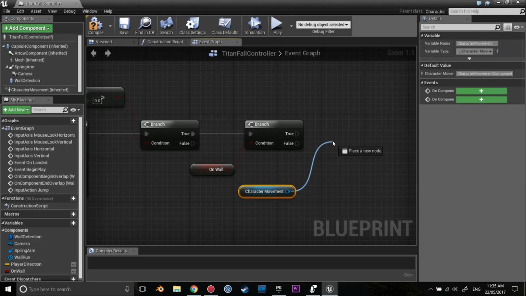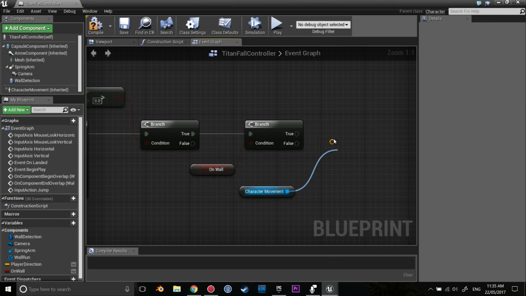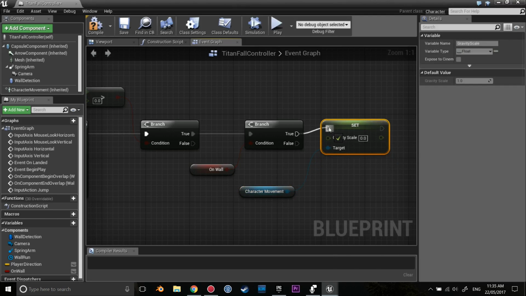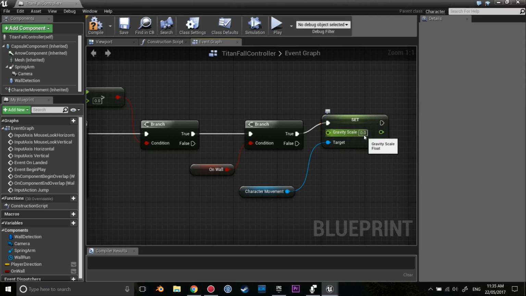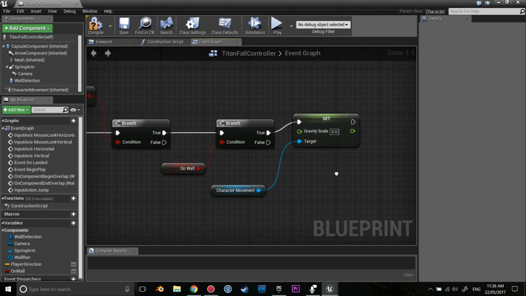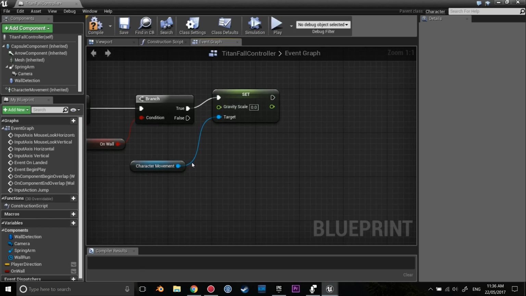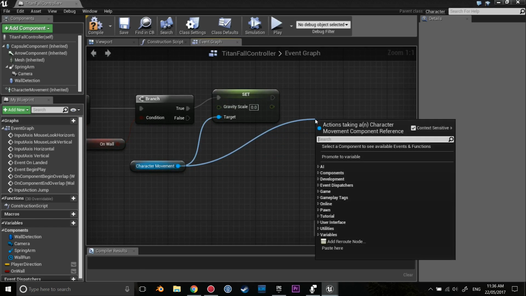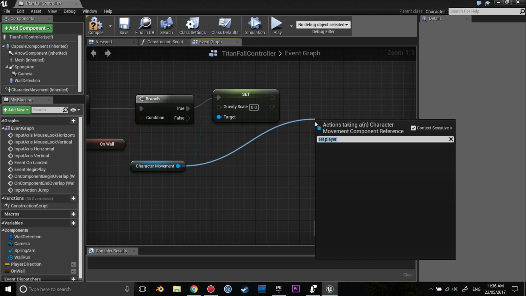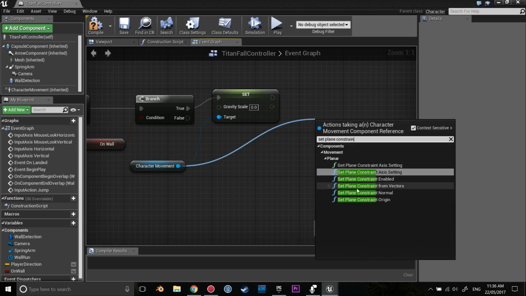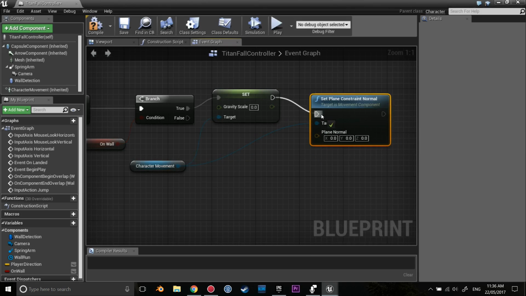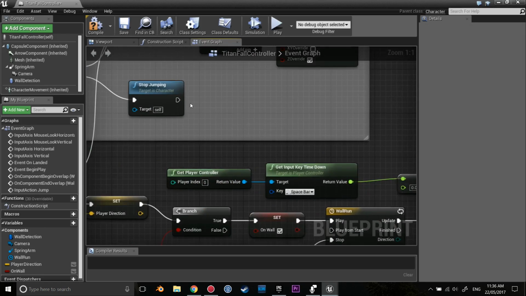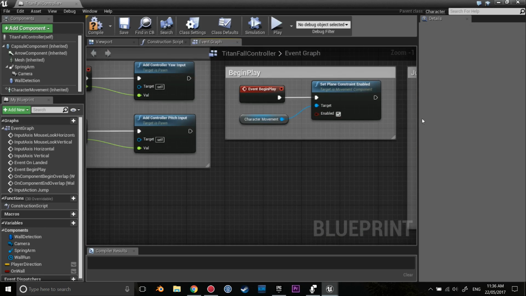First of all, it's going to give us access to set gravity scale. Now, gravity scale is the gravity that the player currently will have. So if we set it to something like 0, the player's gravity will be disabled, which is what we want for the wall run. We don't want them to move down. The next thing we want to get from this is to drag out, and we want to set plane constrained normal. So this is what we set up earlier in our begin play.